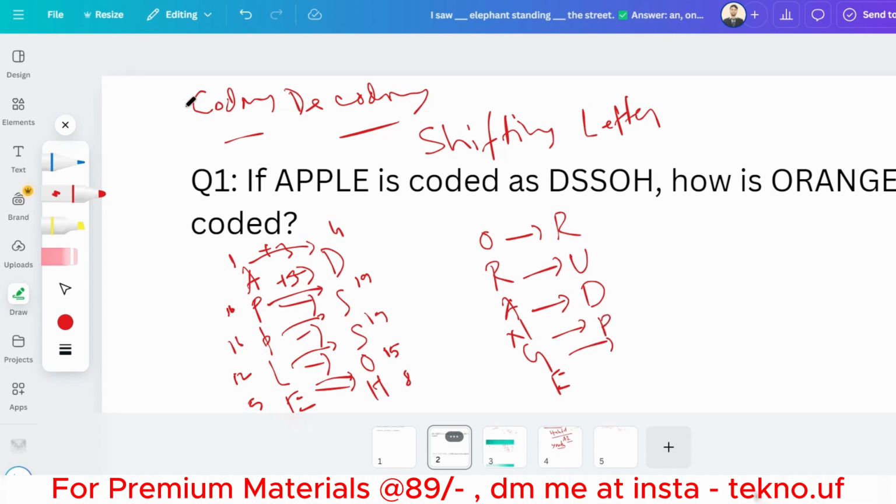G is 7, so 10 will be here, that is J. Then E is 5 and 8 is H. Basically RUDPJH will be the correct answer.